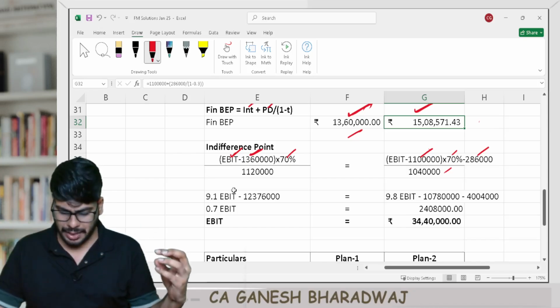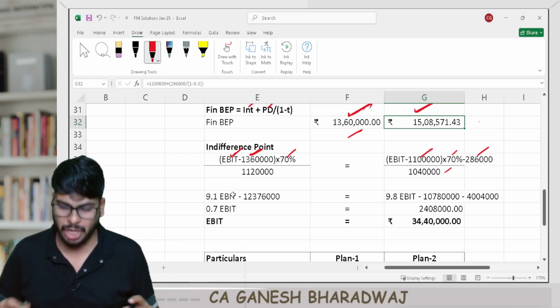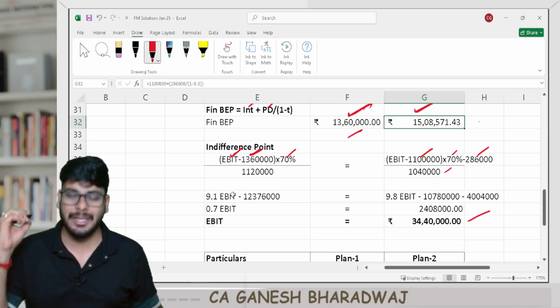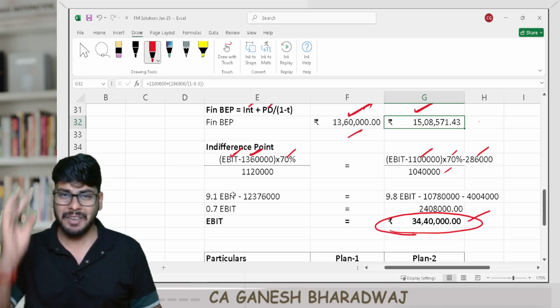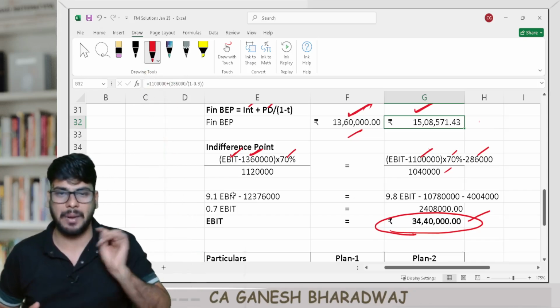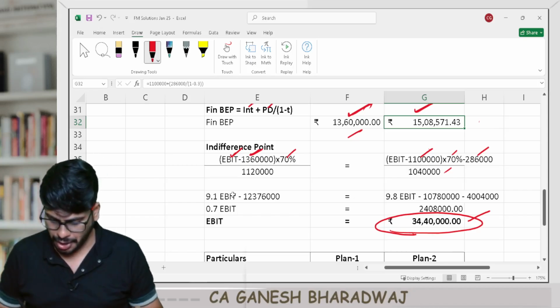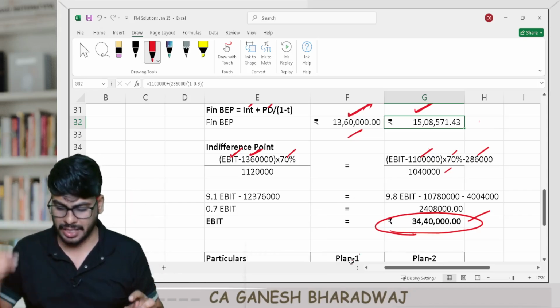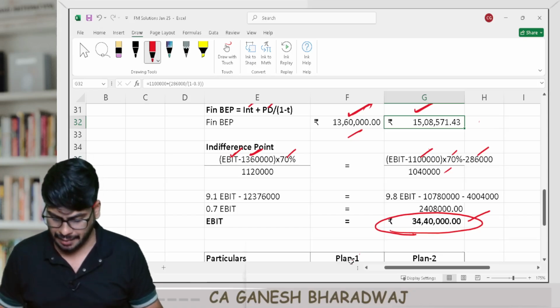Now you equate these two, right? I have done all this cancelling and all these things. Long story short, if you do all the calculation here, finally you arrive at an indifference point of 34,40,000. In other words, if my EBIT is exactly 34,40,000, EPS under plan 1 and EPS under plan 2 will be the same. This is called the indifference point. So the answer is 34.4 lakhs. Here I've shared the approach, and this one I took some time to solve, and then I arrived at this final answer.